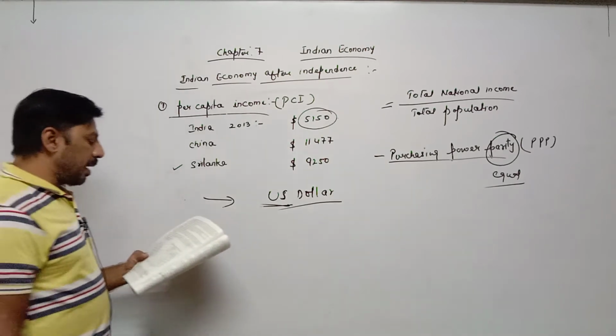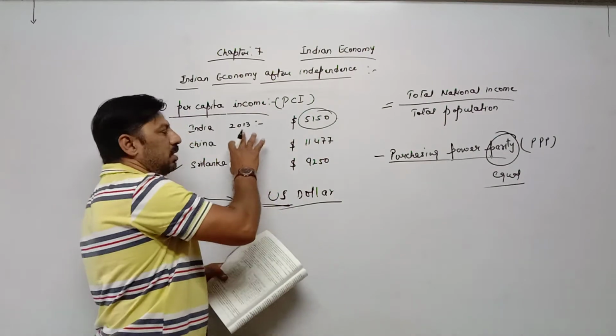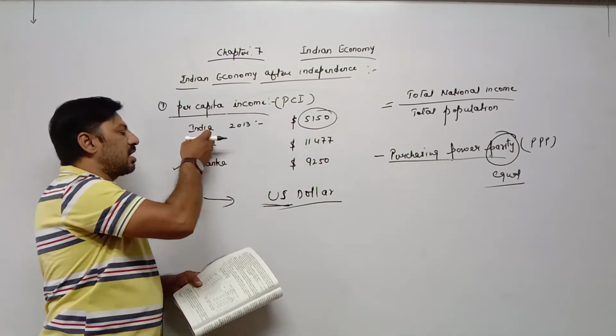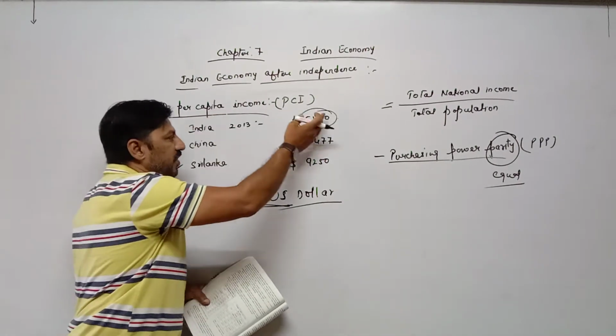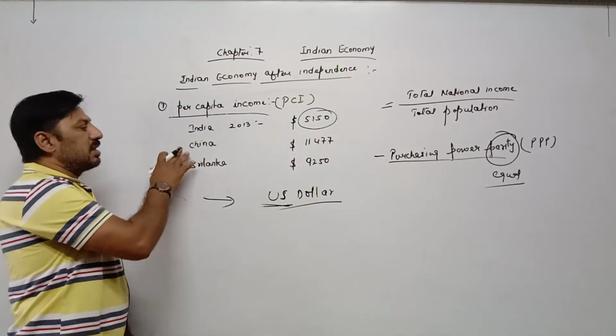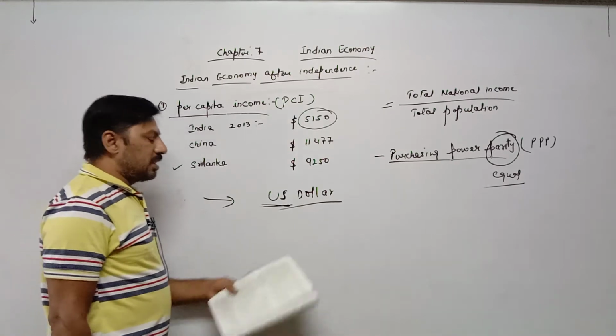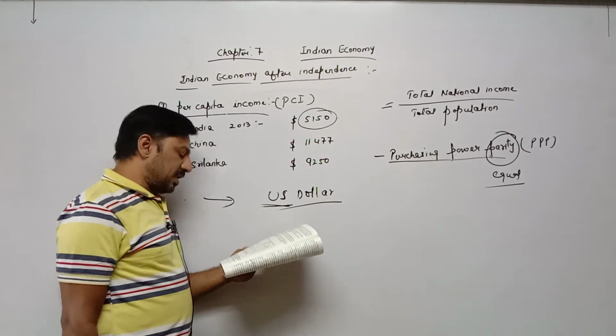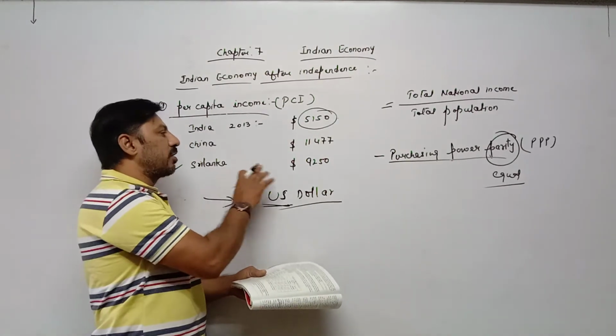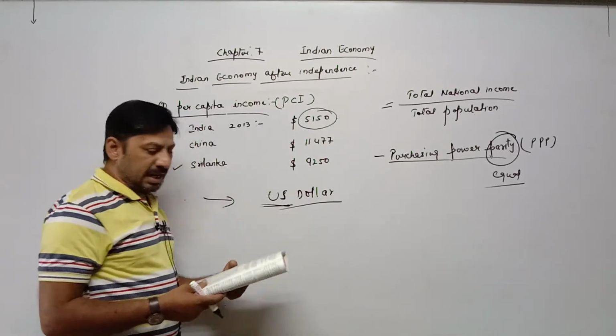In the first point, per capita income, you only have to learn the per capita income of India, China and Sri Lanka. India's per capita income is 5,150 US dollars, China's is 11,477 and Sri Lanka's is 9,250. On this basis we can say that India is a slow developing country. Next one is agriculture, the second point.